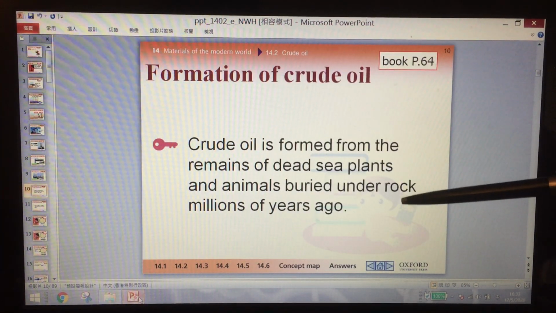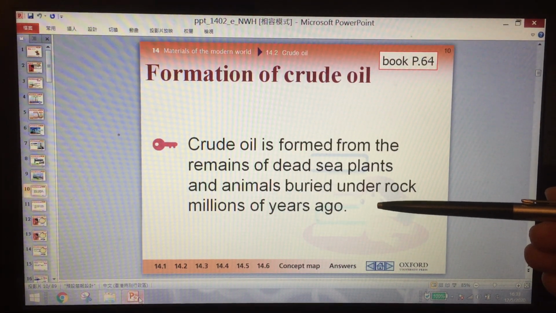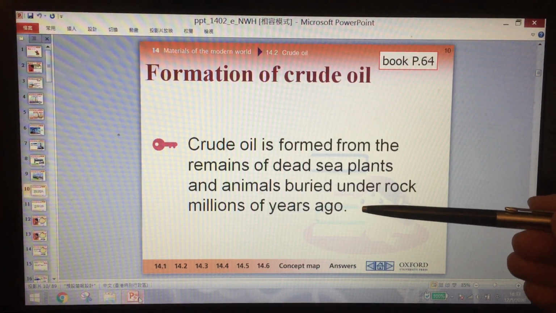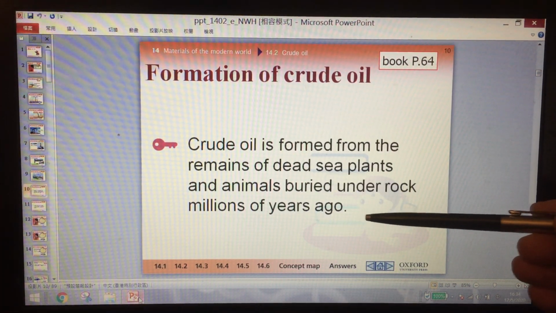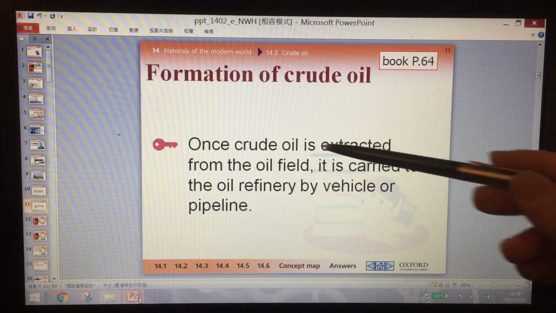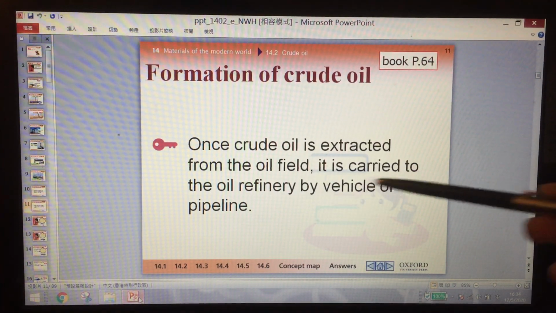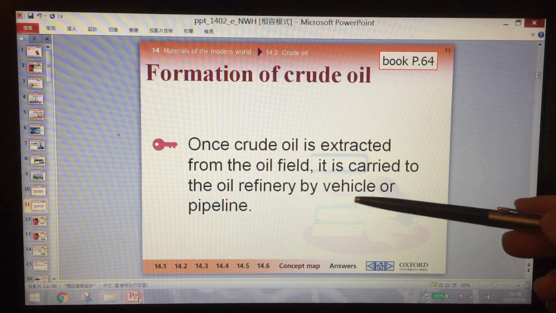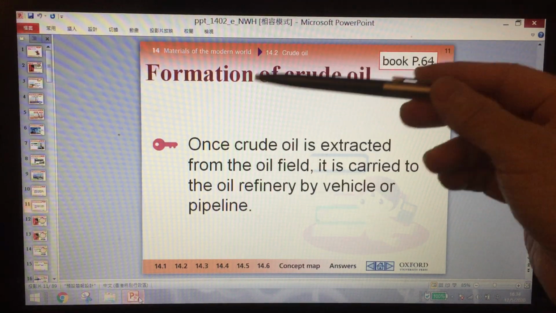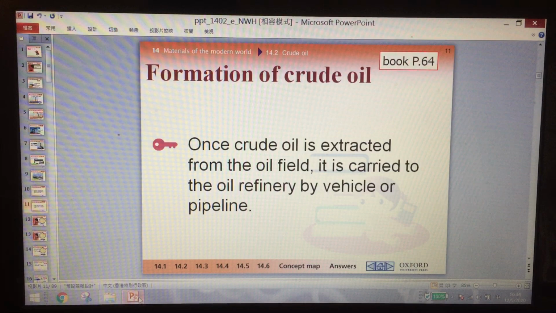Okay, so this is the conclusion. Crude oil is formed from the remains of dead sea plants and animals buried under rock millions of years ago. Once the crude oil is extracted from the oil field, it is carried to the oil refinery by vehicle or pipeline. This is because the crude oil cannot be used directly.